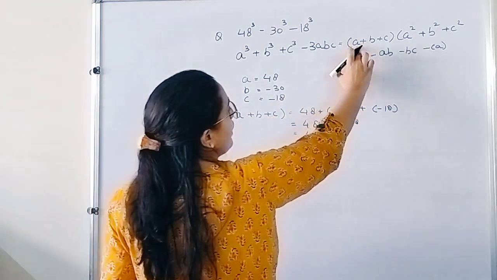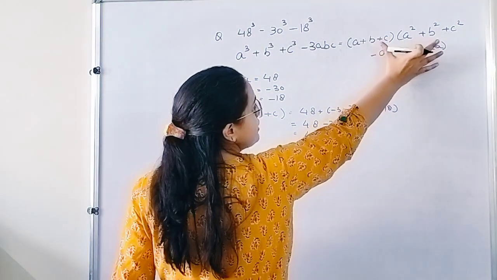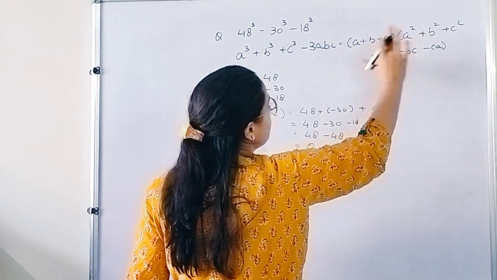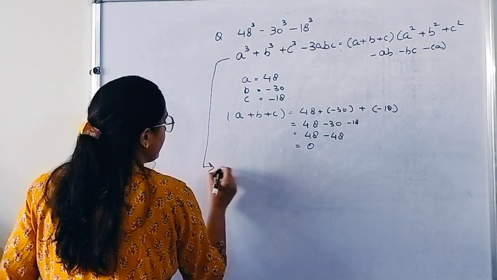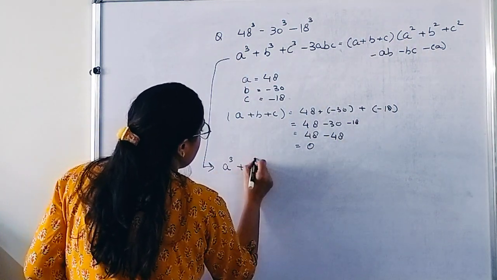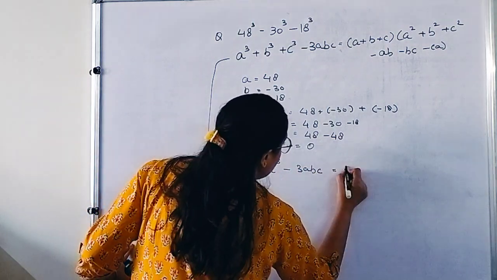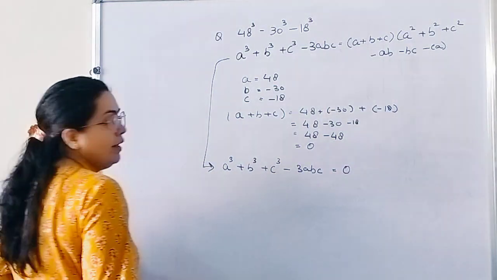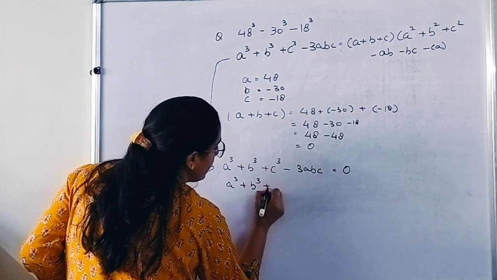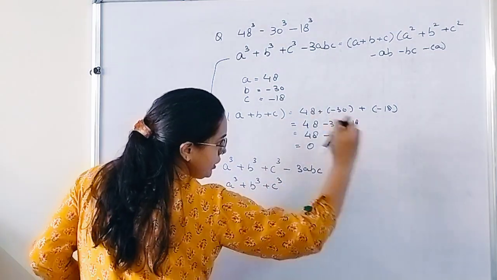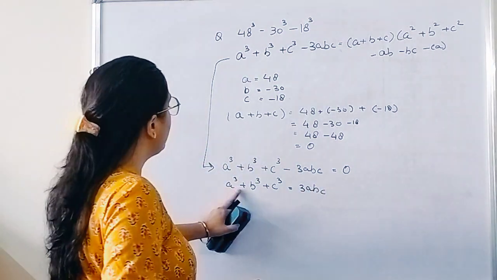Now in this formula, if a plus b plus c is equals to 0, if we keep 0, this right hand side itself becomes 0, because 0 multiplied by anything is 0. So therefore, a cube plus b cube plus c cube minus 3abc is equals to 0. Okay. So therefore, a cube plus b cube plus c cube, if I take 3abc to the right hand side, it becomes plus 3abc. Now this is what we have to find out.